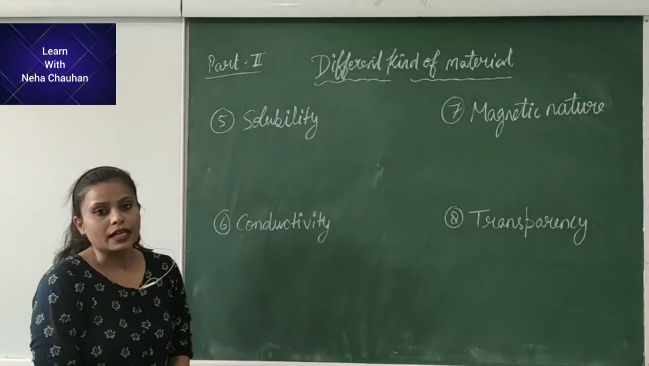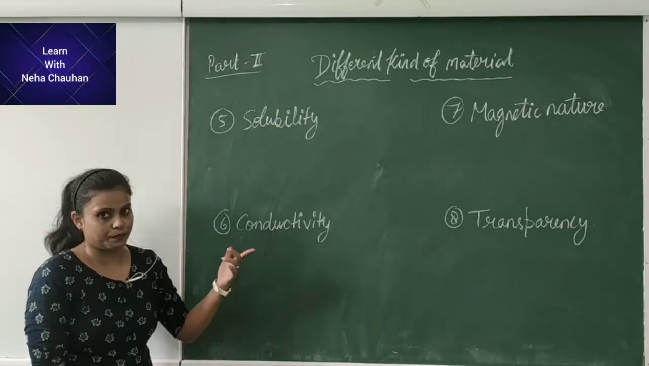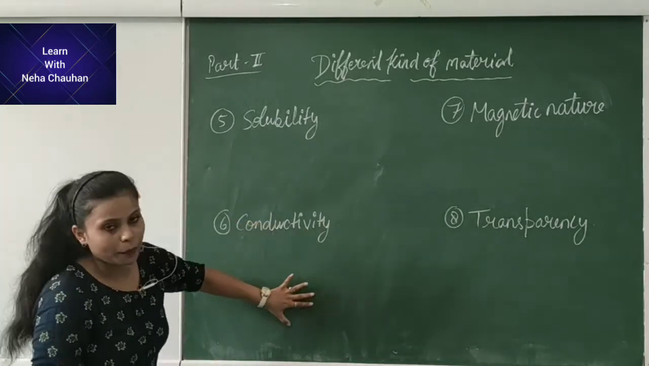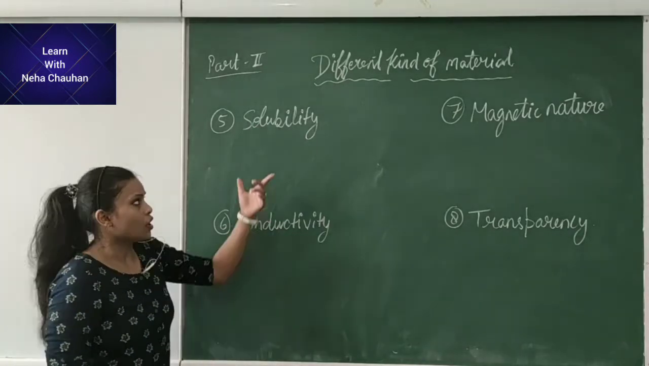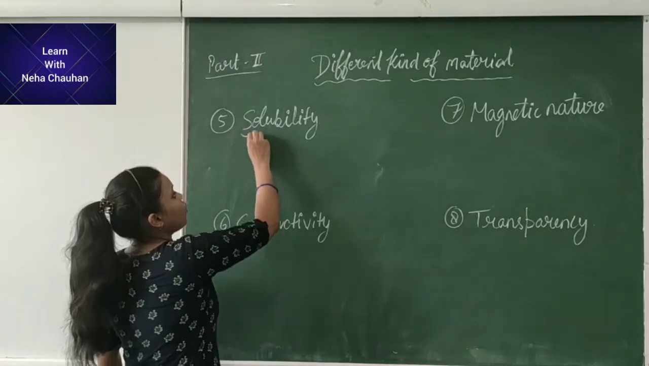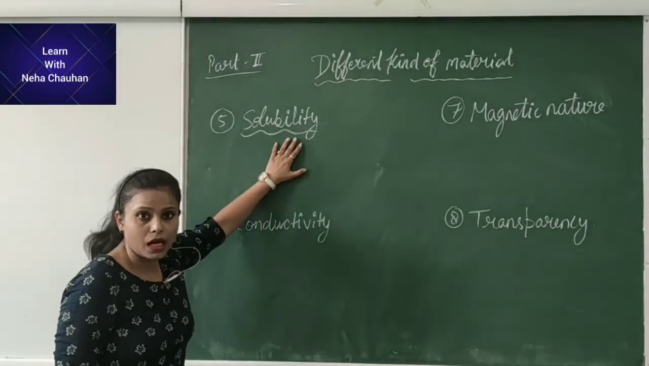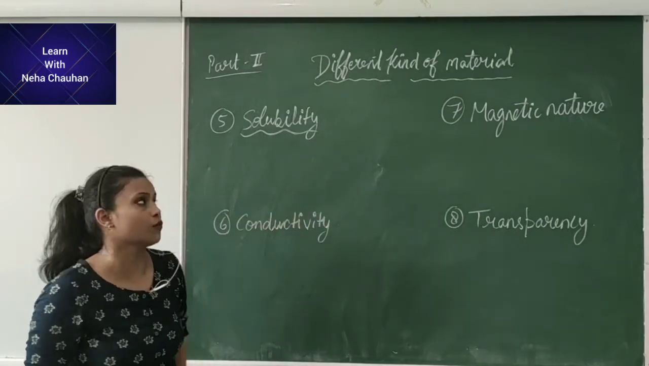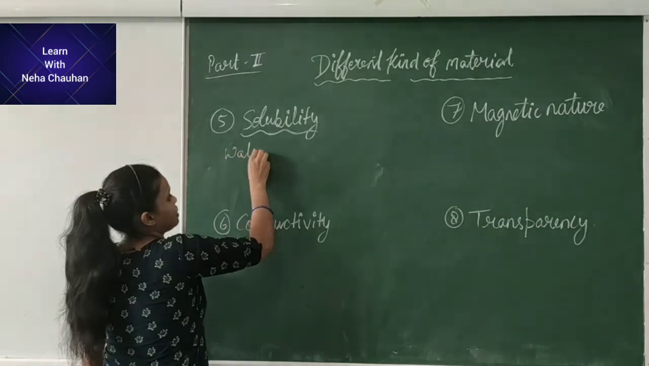Hello student, in the previous part of this chapter we have read about the properties. So there are some other properties we are going to define. First is solubility. Solubility means soluble in water. Some of the substances are soluble in water but some of the substances are not soluble in water. So we will see the water soluble substances.